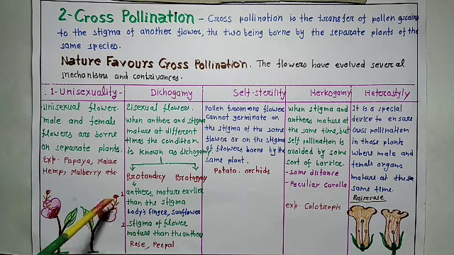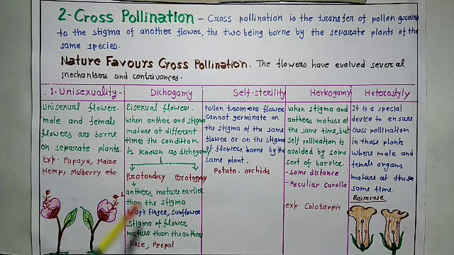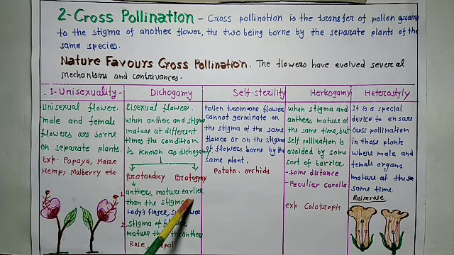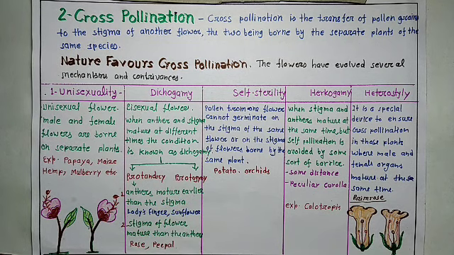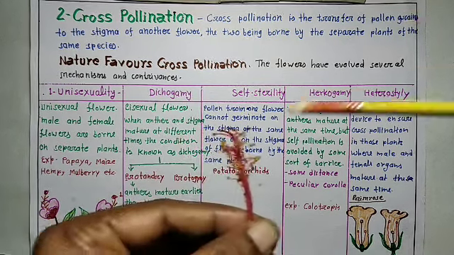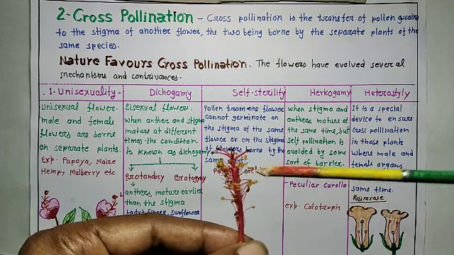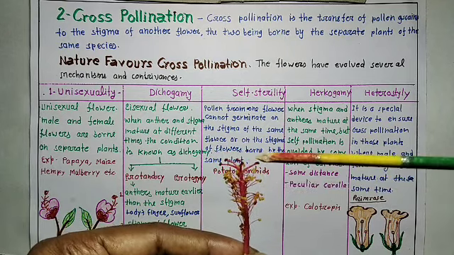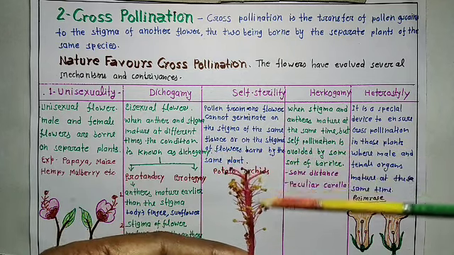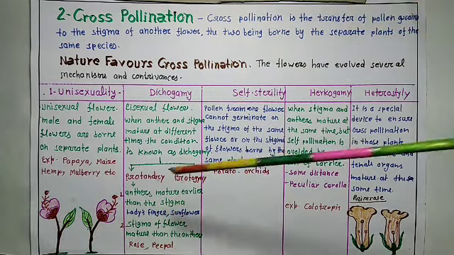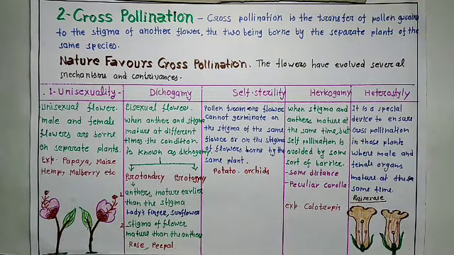First of all, in protandry, anthers mature earlier than stigma. This is known as protandry.